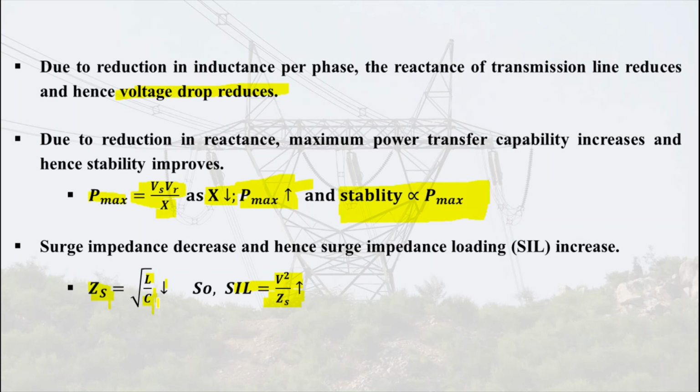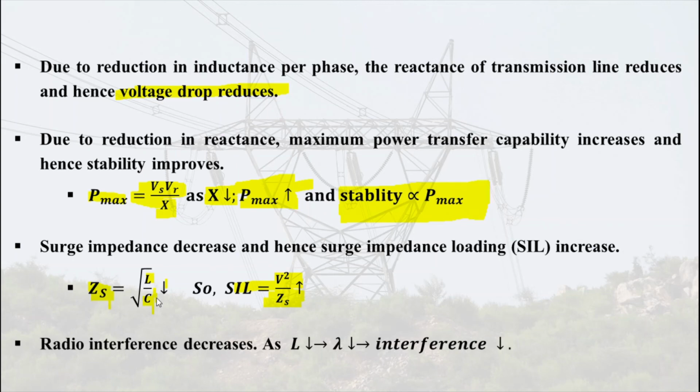Now the second and last point is that radio interference decreases by bundling. As inductance decreases, flux linkage decreases, and when flux linkage decreases, interference also decreases.